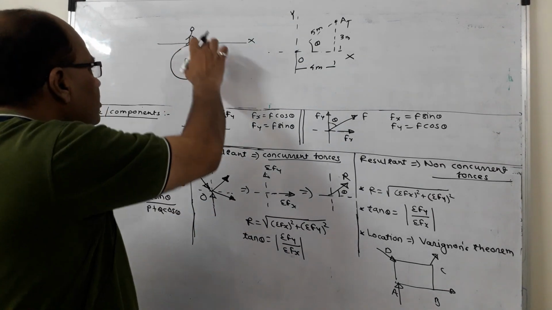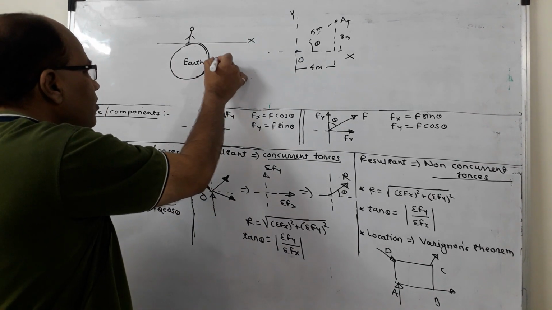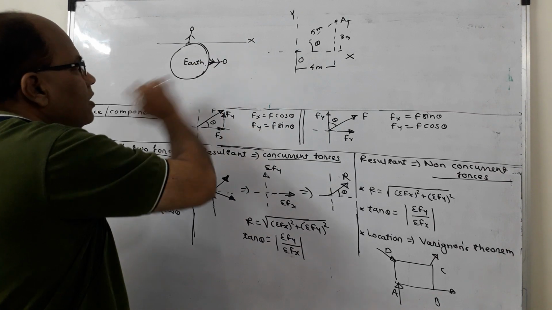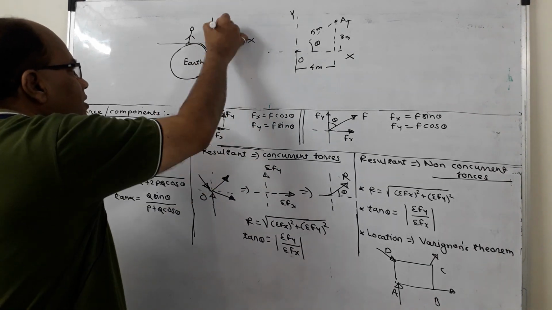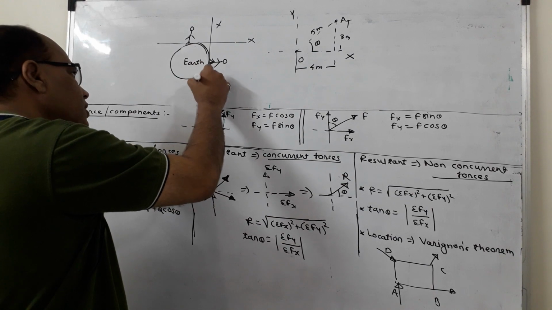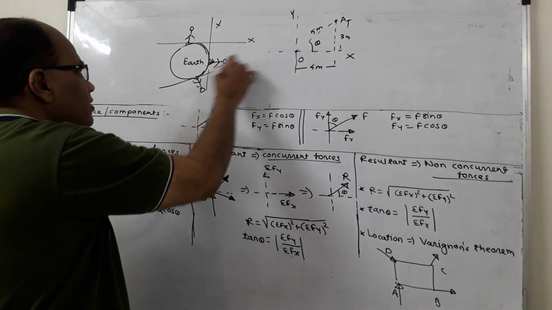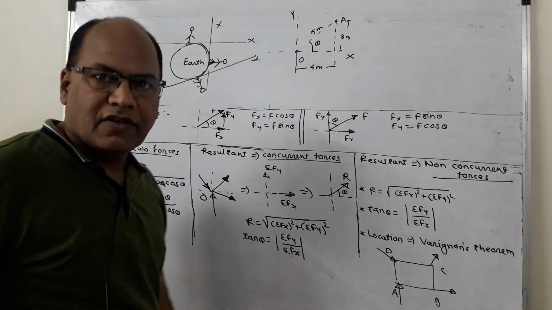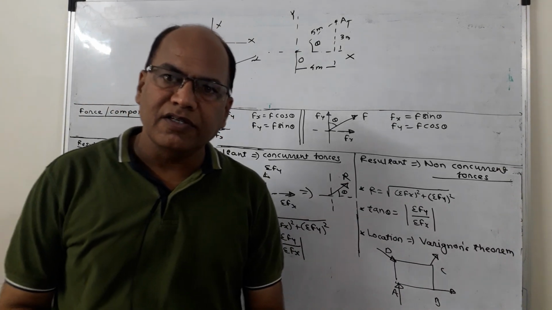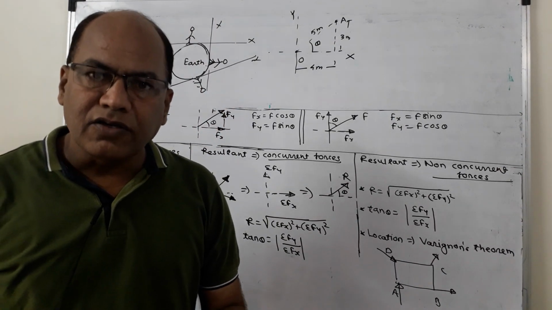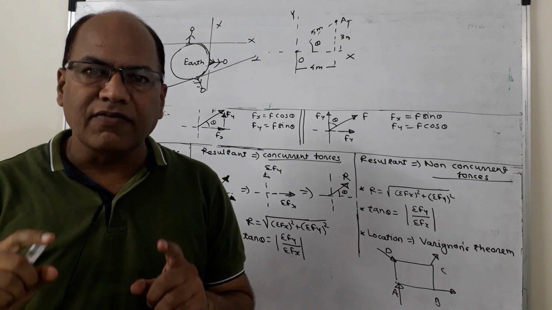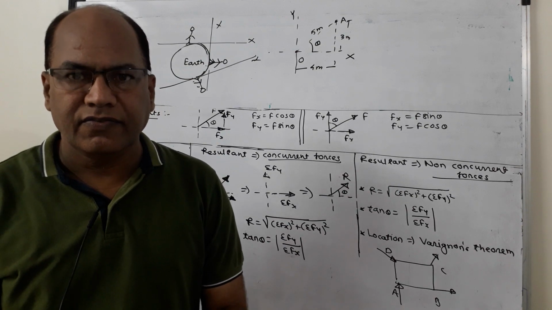But if you change your position and appear on the equator over here, your x-axis will be like this. Depending on your position, you can draw the x-axis in infinite number of ways.